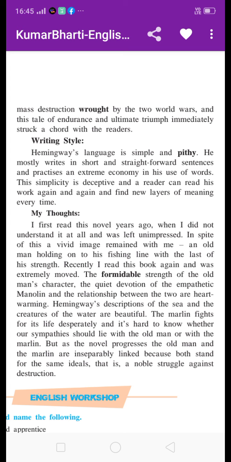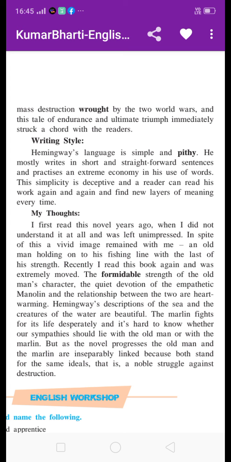Recently, I read this book again and was extremely moved. Why was he extremely moved? Because the formidable strength of the old man's character, the quiet devotion of the empathic Manolin, and the relationship between the two are heartwarming. Formidable means causing fear.